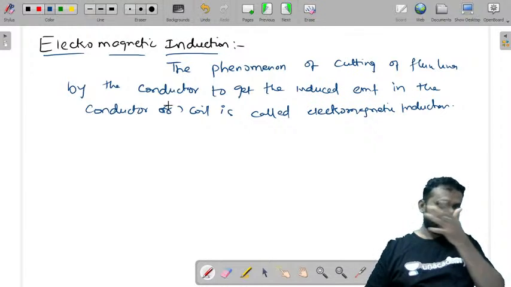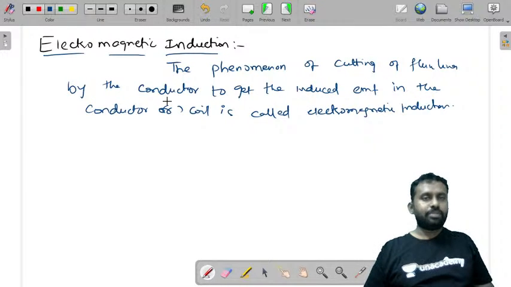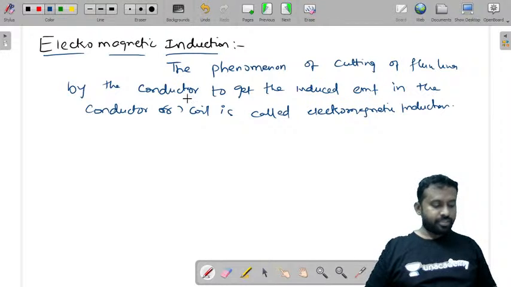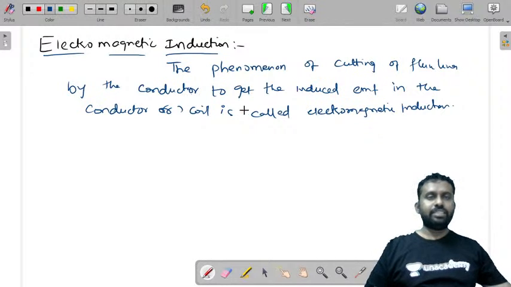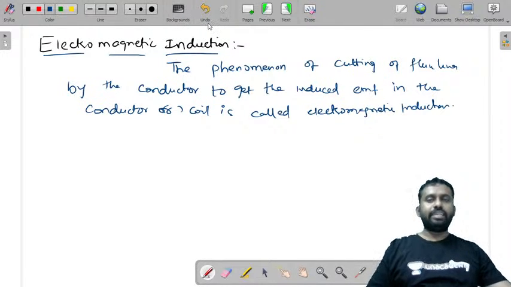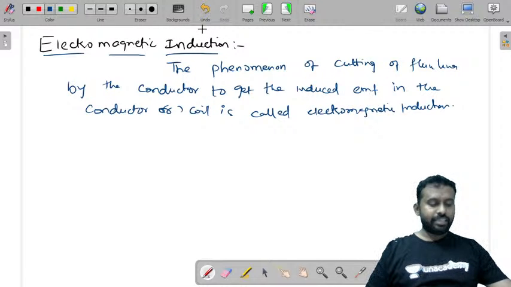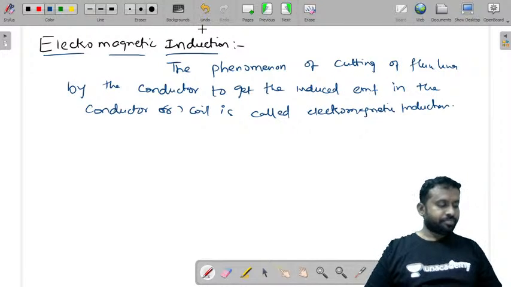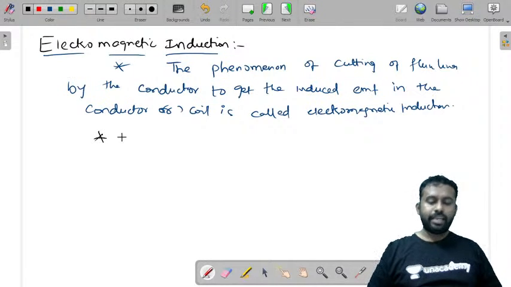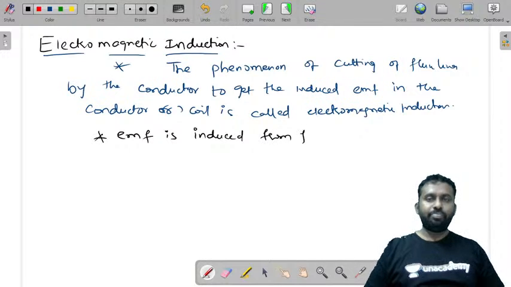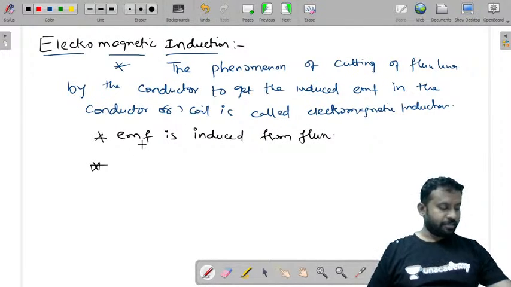That is simply, you can say that the phenomenon by which EMF is induced from flux is called electromagnetic induction.